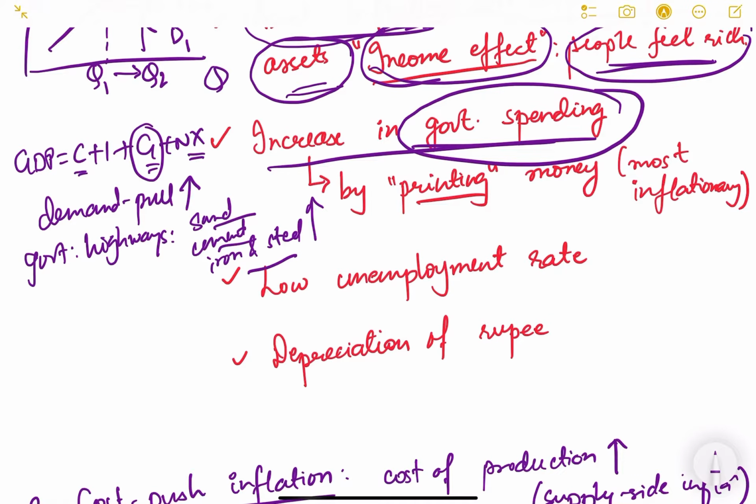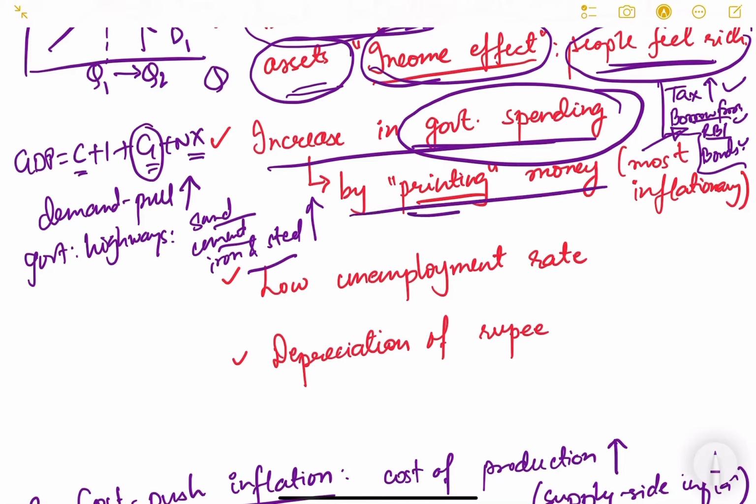We have already seen that government can increase its spending by either increasing tax revenues, or it can borrow from RBI, or it can borrow from the market by issuing bonds. This we are going to see in the financial market lesson series, how government actually gets its financing. Borrowing from RBI basically means that RBI will print new money and give it to the government. This is known as printing of money, and it is the most inflationary in the economy.